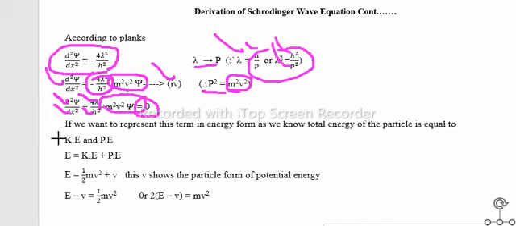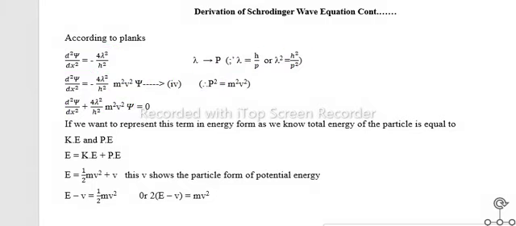If we want to represent this term in energy form, as we know the total energy of the particle is equal to kinetic energy plus potential energy.